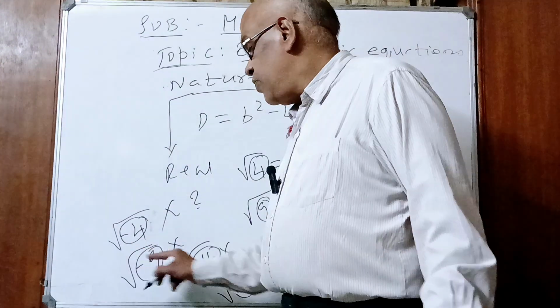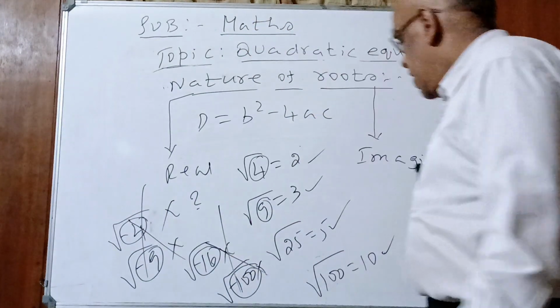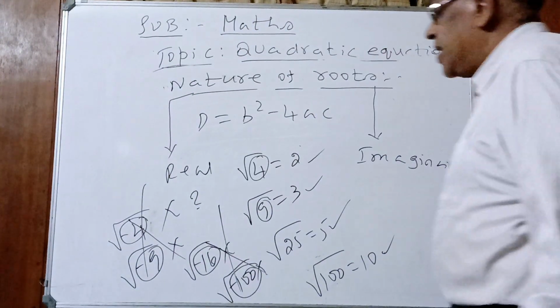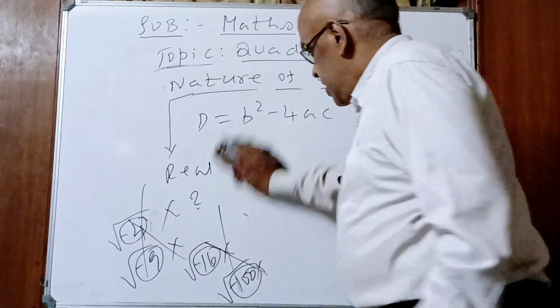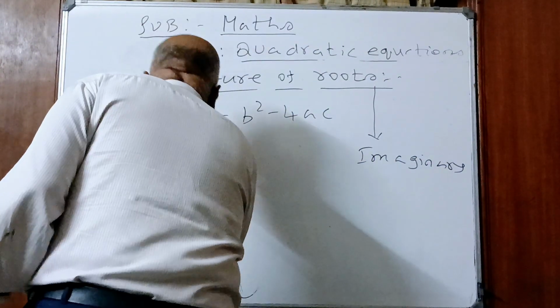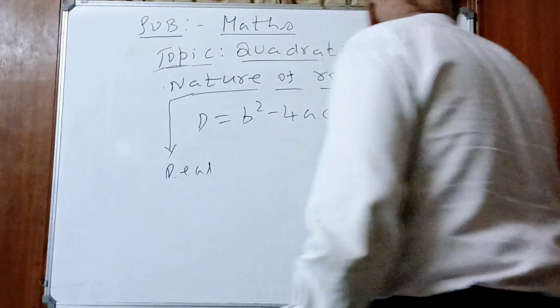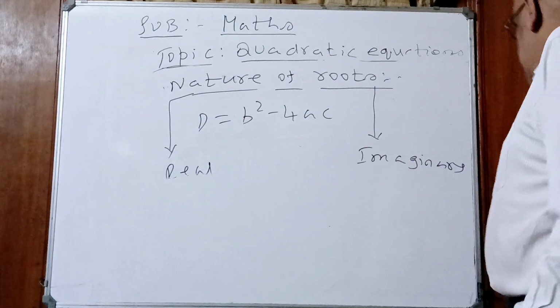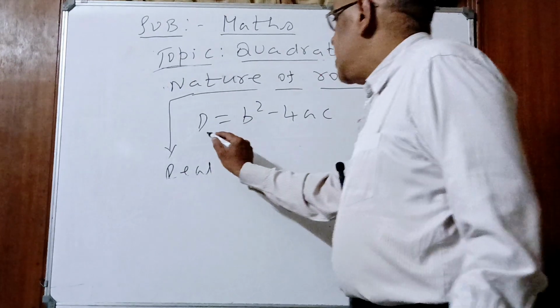Square root of a negative number does not exist. From this, you might have got a hint that roots do not exist means roots are imaginary. Yes, children. Roots are imaginary.